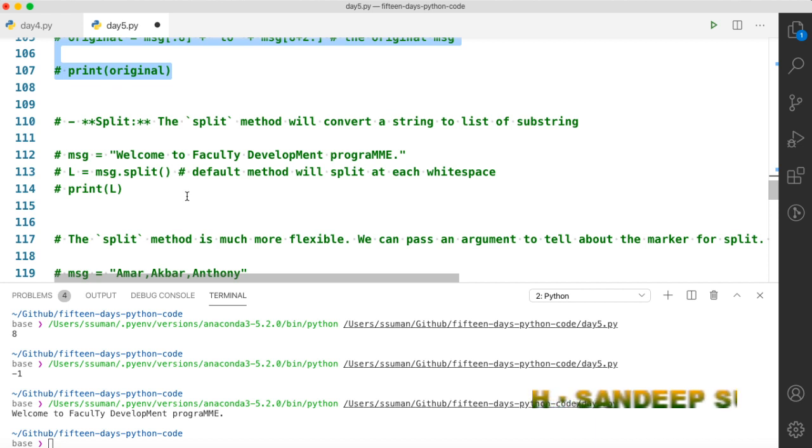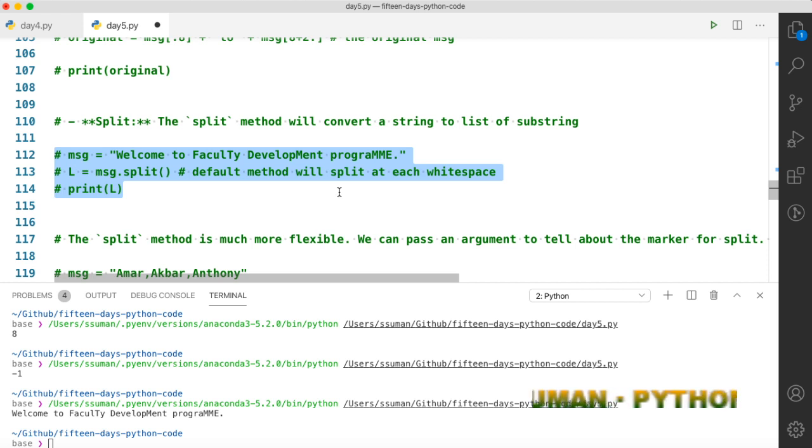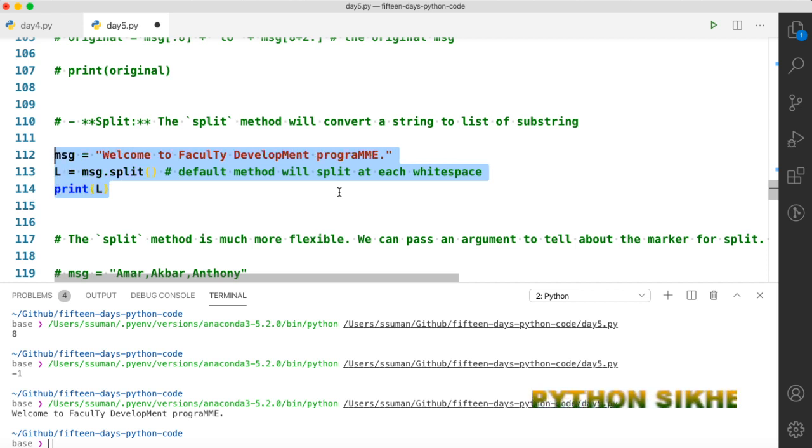And now we will move to the split function. Split is a very important function, and again all these methods, I have chosen the most common methods. There are many other methods. So we have a message like this, and we want to split this. This will generate a list, and by default it will split with spaces. So the first word will be welcome, then to, faculty, development, program. We have 5 words, and all 5 words go into 5 elements of a list.